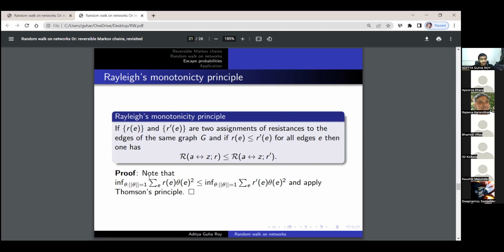The way to prove it is that the energy of each unit flow for the first allocation is less than the energy for each unit flow for the second allocation, according to the definition. When we take the infimum, the infimum of the left hand side is also less than the infimum of the right hand side, and then applying Thomson's principle proves the claim.